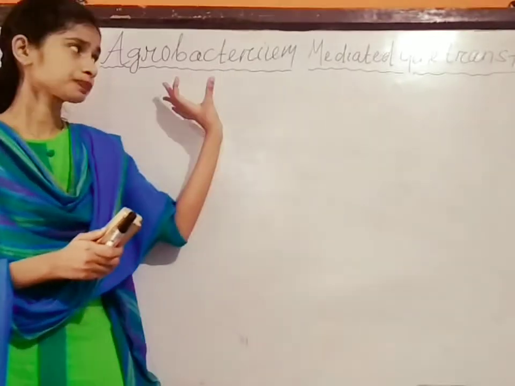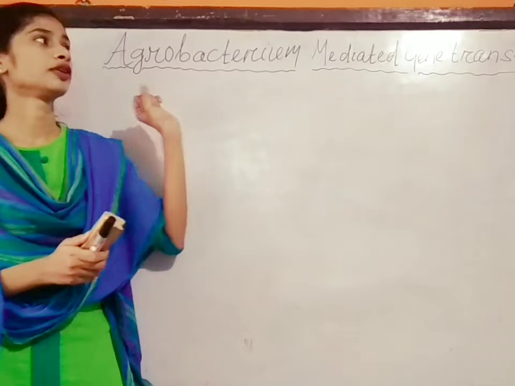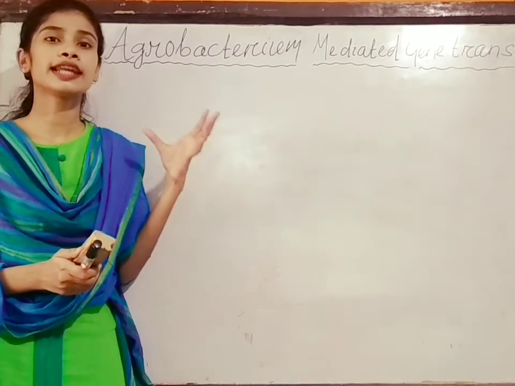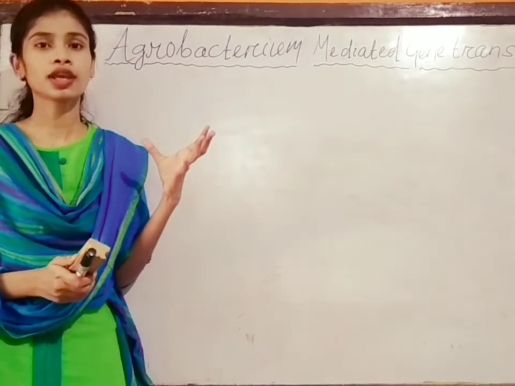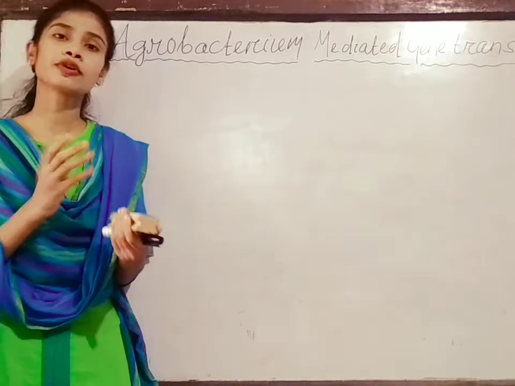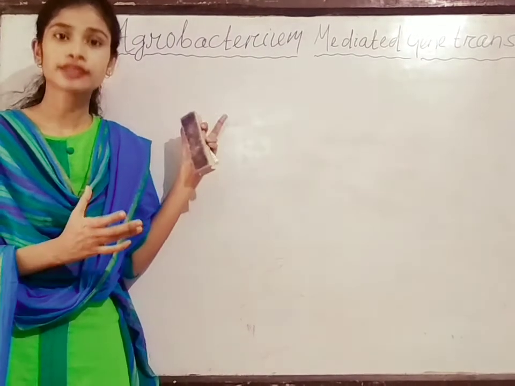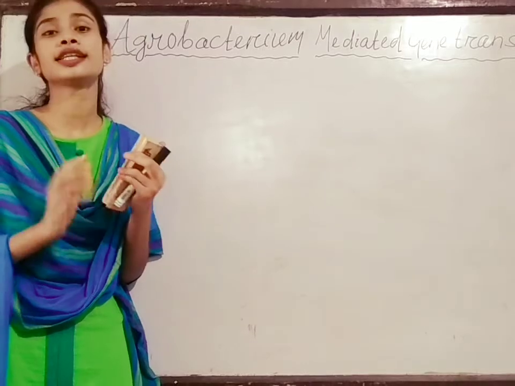Here, Agrobacterium is called a natural genetic engineer. We use different types of vectors in genetic engineering, but Agrobacterium is called a natural genetic engineer.